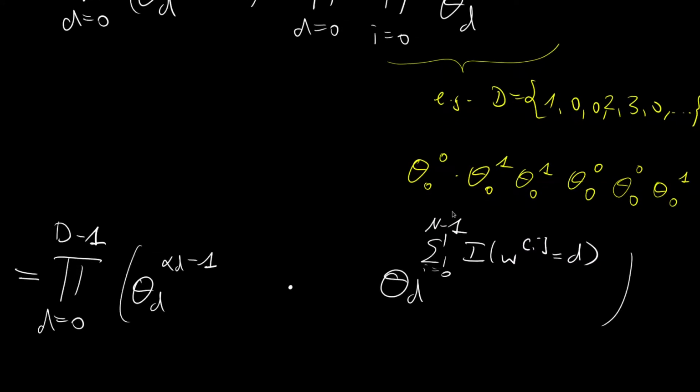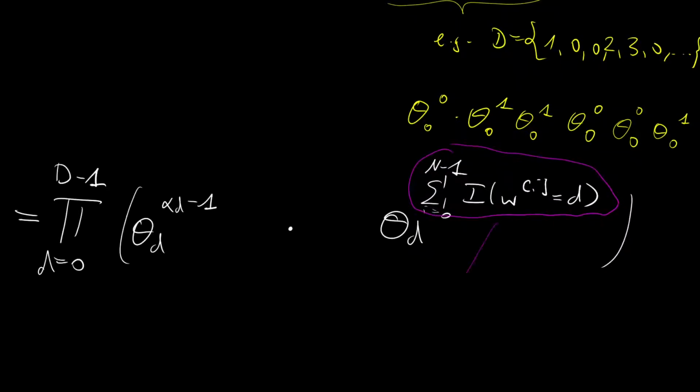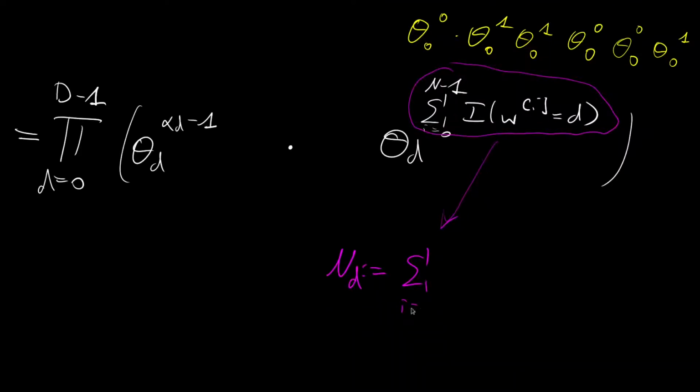And we will call the summation over the indicator function n_d. So n_d is defined as the summation from i = 0 to capital N minus 1 over the indicator function that w_i is equal to d. And essentially what this encodes is the number of times we observe the d-th state.